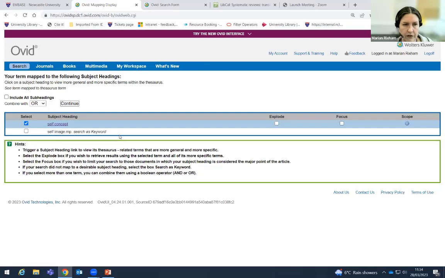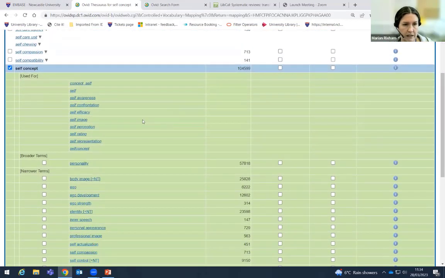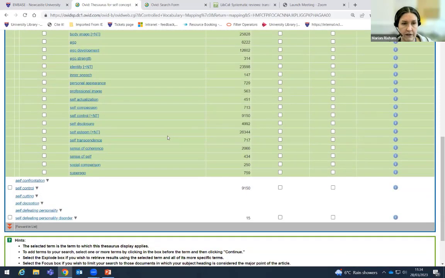This is one of the words that was in my list of terms when I started to break down the question. And you can see that mapping my language of self-image has taken me to this subject heading of self-concept. So if I have a look at self-concept, you can see that it's used for quite a lot of things, and self-image is in there. Broader term of personality, but in this case, lots of narrower terms.